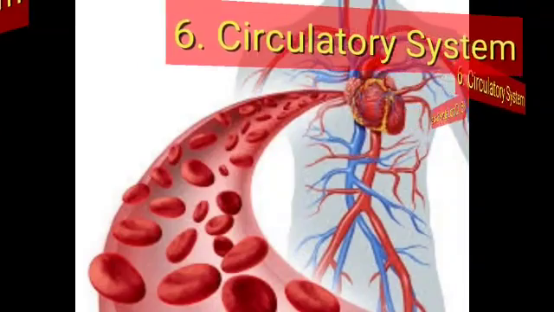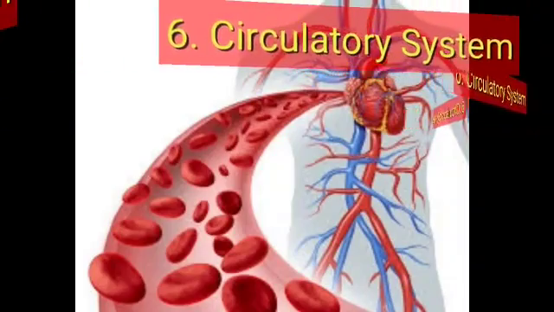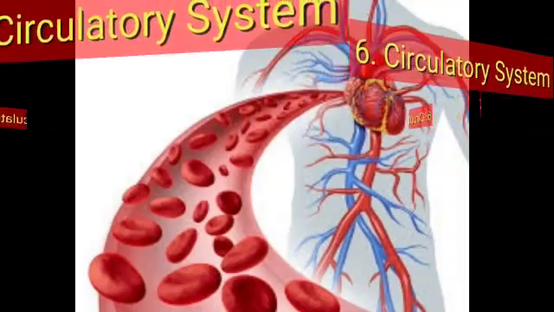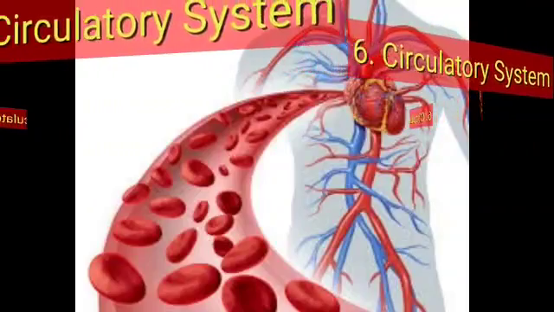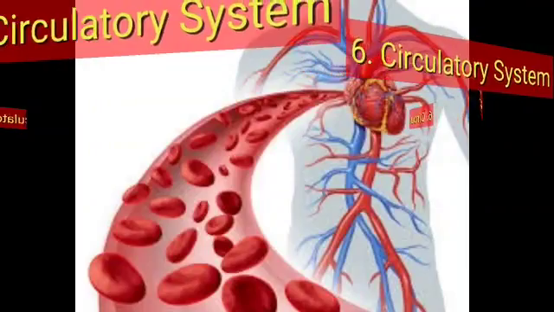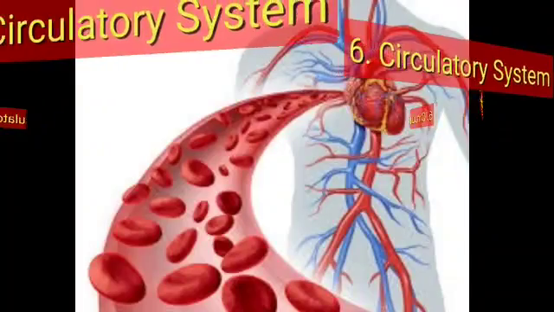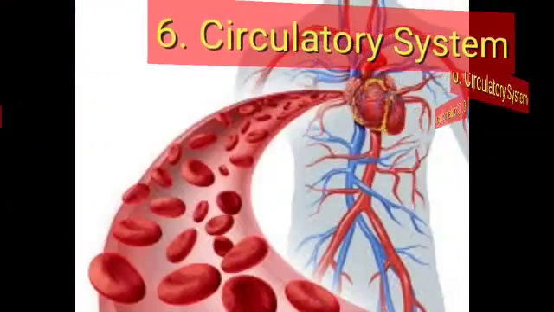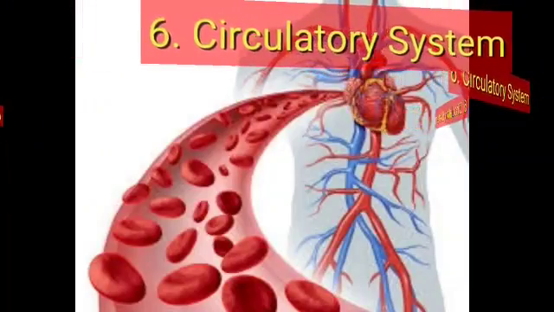Today we are going to learn about the circulatory system in Biology Chapter 6. The circulatory system is also called the blood vascular system or cardiovascular system. And the circulatory system consists of heart, blood vessels and blood. So students, what are the three components of the circulatory system? Yes, blood, heart and the blood vessels.